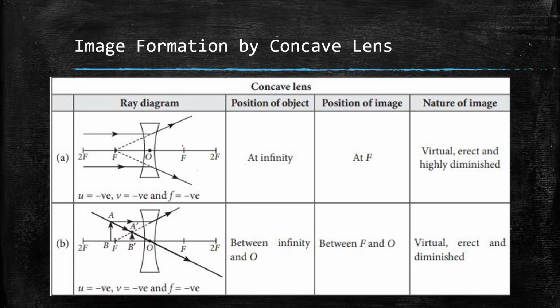If the object is at infinity, then the image formed is at the focus. Now we saw that in convex lenses, the image focus was at the right hand side of the lens. However, in case of concave lenses, the image focus is at the left hand side of the lens, and correspondingly the object focus is at the right hand side of the lens. So this is the image focus and this is the object focus. Now in the second case, if the object is between the optical center and infinity, then the image formed is virtual obviously, but between the optical center and the focus.